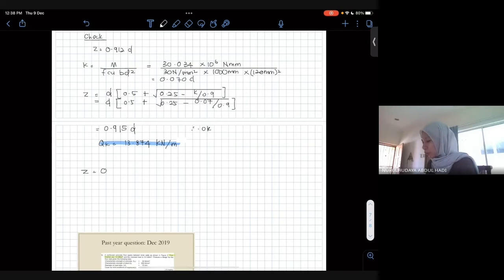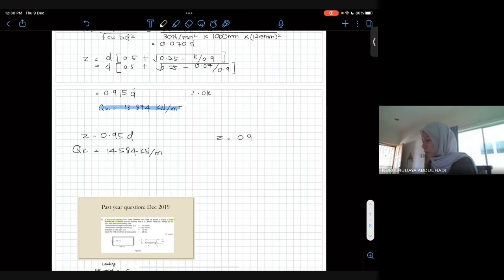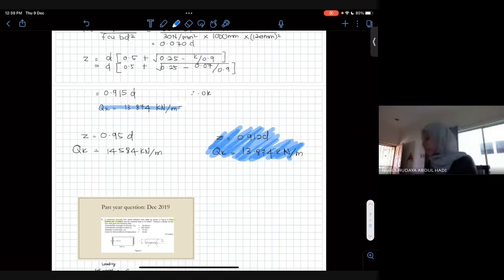Bila Z sama dengan 0.95D, value of QK you kira tadi adalah 14.584. Kalau Z sama dengan 0.912D, QK adalah 13.874. Sebenarnya design ni boleh support banyak ni je, 13.874 ni je. Kalau you tak buat checking, macam saya cakap, kena check balik. Make sure Z tu more or equal to 0.95D. Kalau dia kurang, kita kena buat balik.